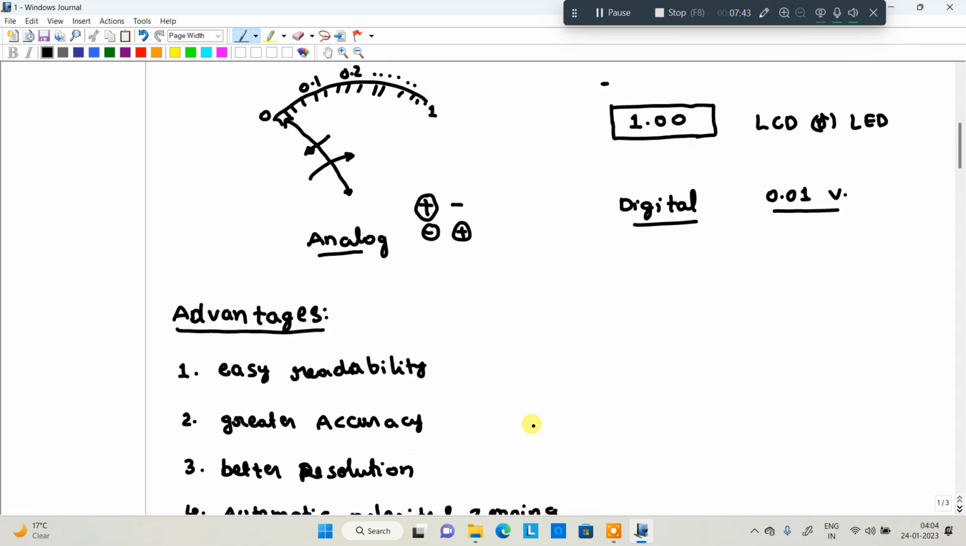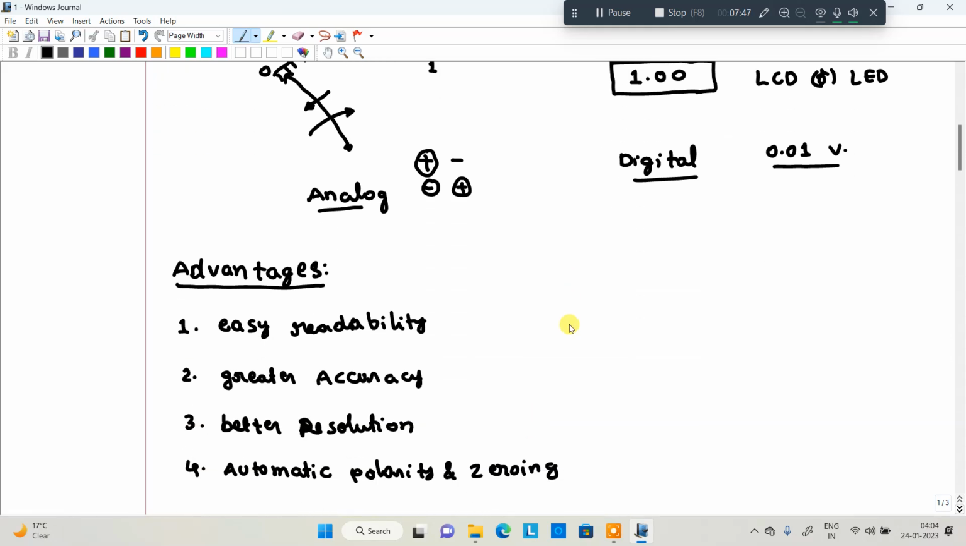Okay, maybe in the examination you may expect what are the advantages of digital instrument compared to analog instrument. They will give 3 options, for example, and then the fourth one is all of the above. You can choose all of the above as the answer.